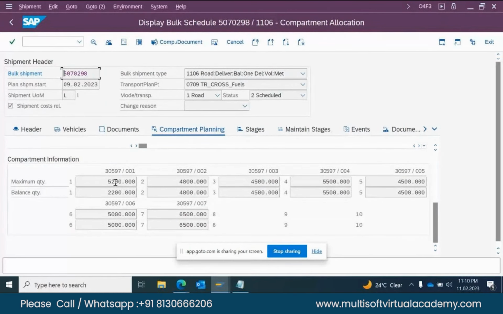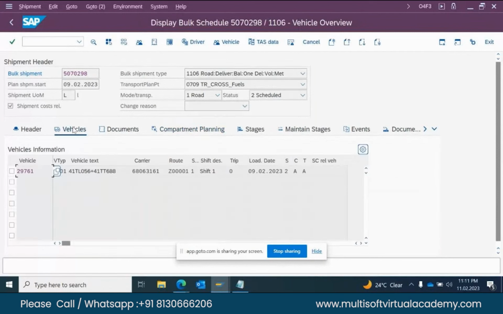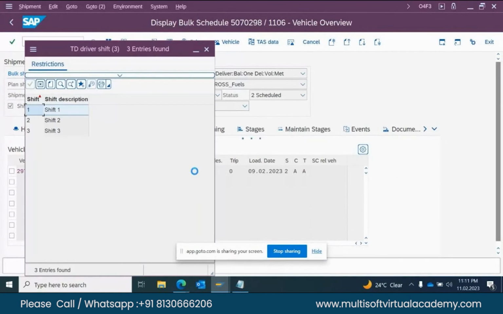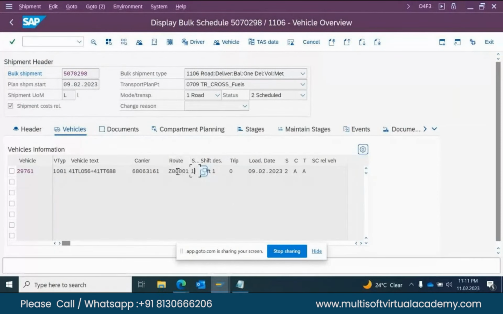These are the transport units. In the vehicle master, this is the mandatory thing: driver shift, on which shift it has come. Shift 1, 2, 3. When you create the vehicle master, this is the mandatory thing. Route details also we have updated in that.